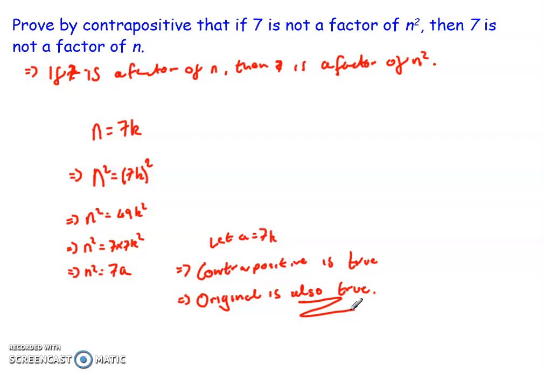So just watch for that subtle difference between the contradiction and the contrapositive. We have to bear it in mind when we're asked for a set technique or a set methodology to prove something, and that's how we'd work it in terms of indirect proofs.